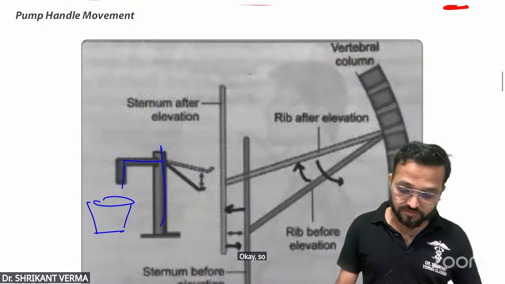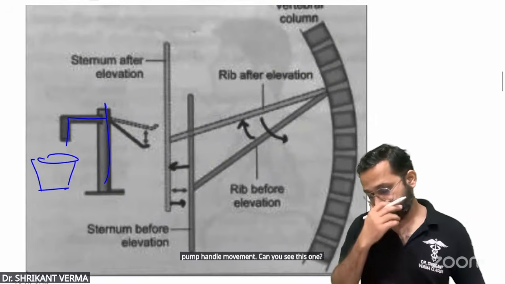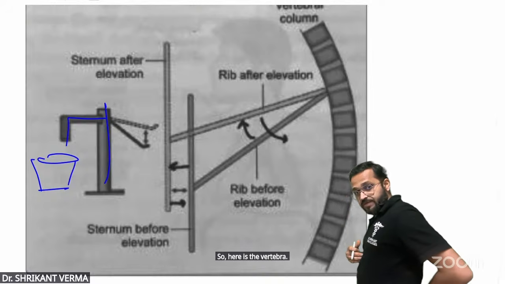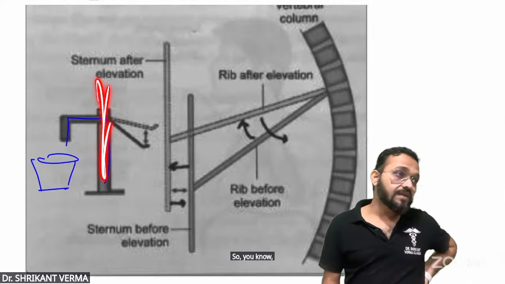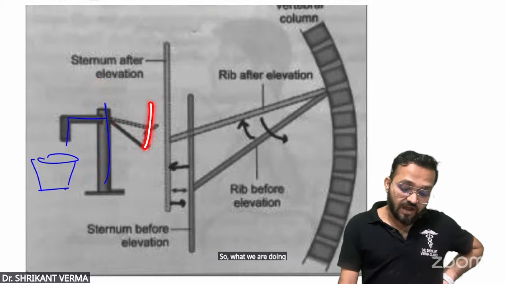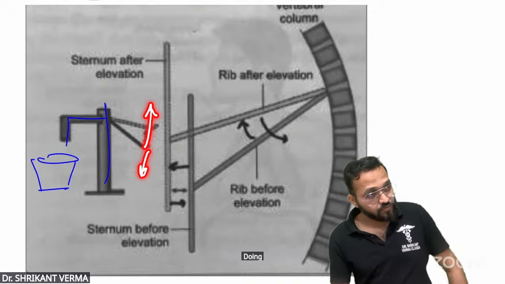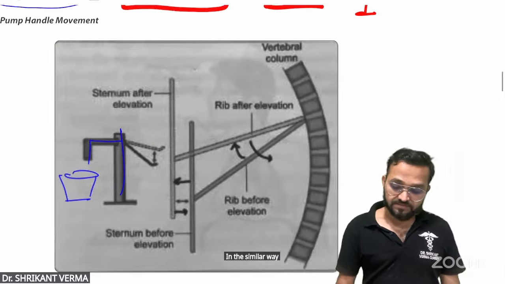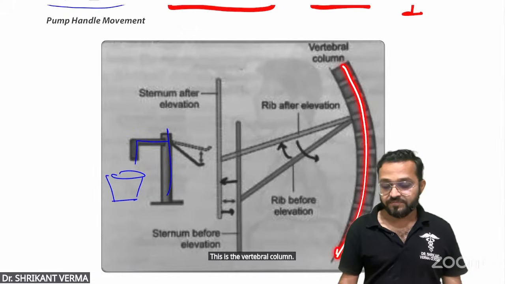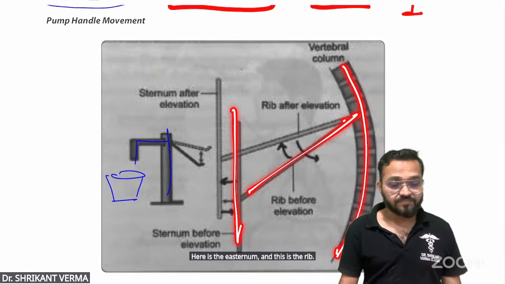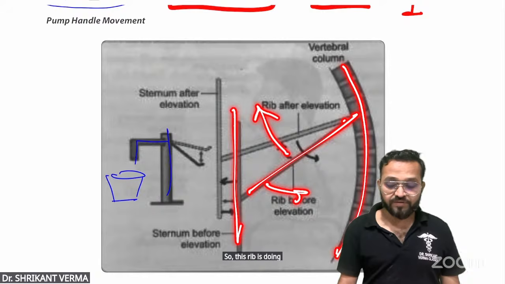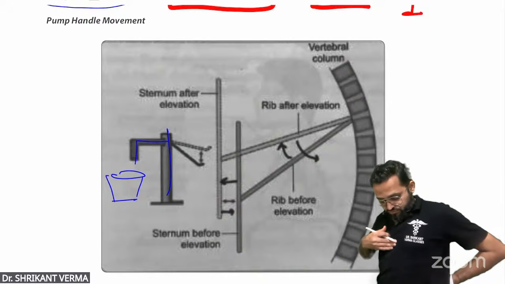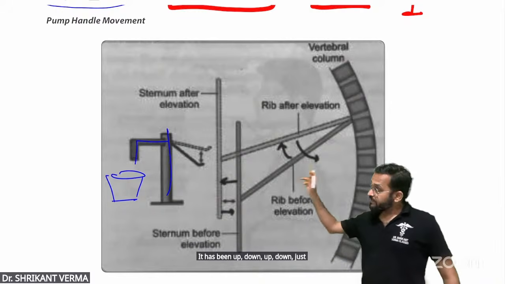Okay, so look here, this one, pump handle movement. Can you see this one? Here is the vertebra. Here is the sternum. You know the borewell. What are we doing? We are moving the handle up and down and the water is coming into the bucket. In a similar way, this is the vertebral column, here is the sternum and this is the rib. So the rib is doing an up and down movement, the sternum is doing an up and down movement, and we are breathing. It is going up and down, just like the movement of a pump handle.